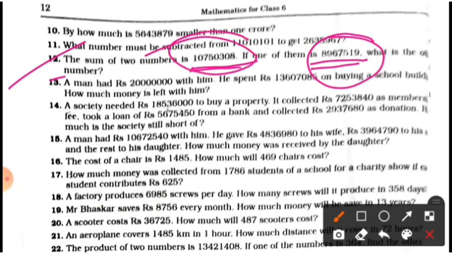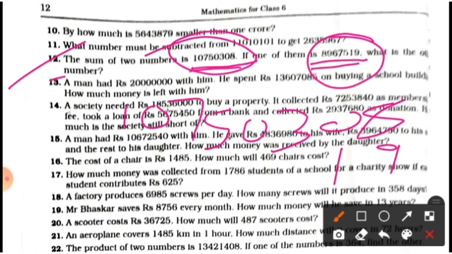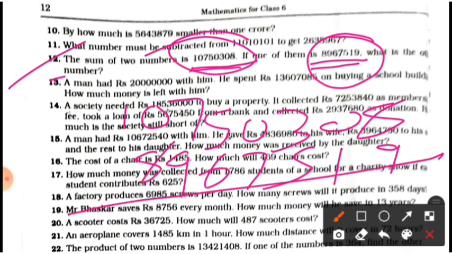That means here you have to write 1 0 7 5 0 3 0 8, and you have to subtract 9 1 5 7 6 9 8. Clear, friends? And I think you will subtract easily from this and this.